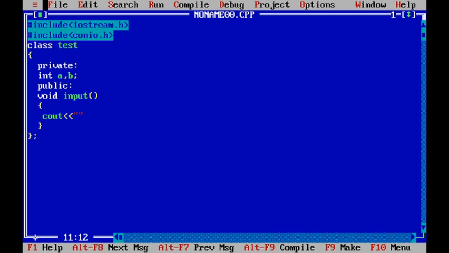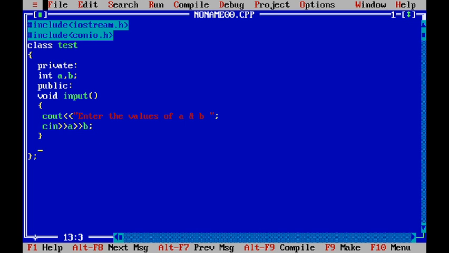So cout, enter the values of a and b, then cin. The first value should be stored in a, and the second in b.